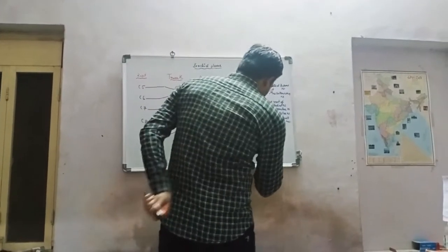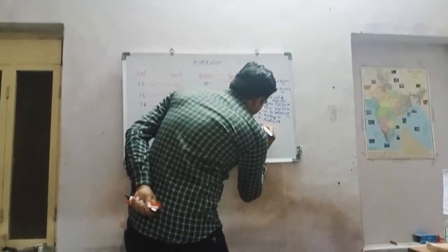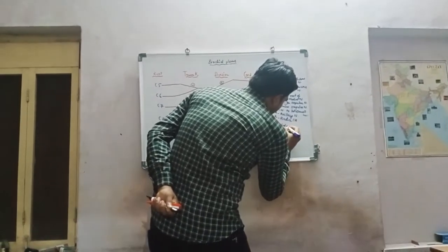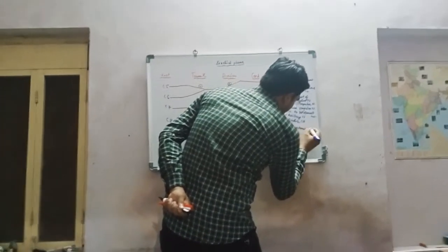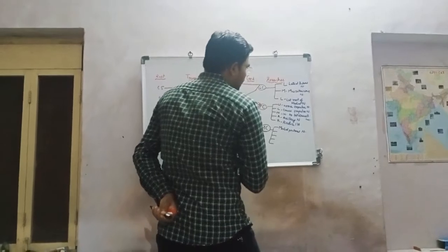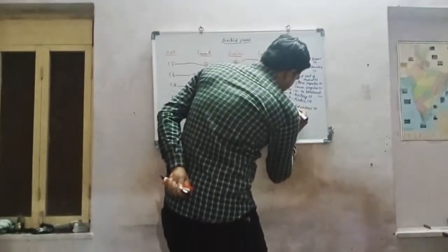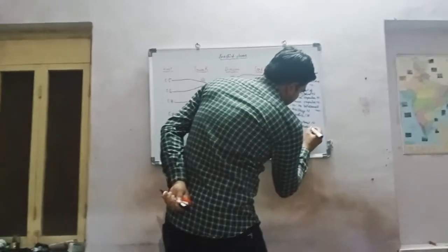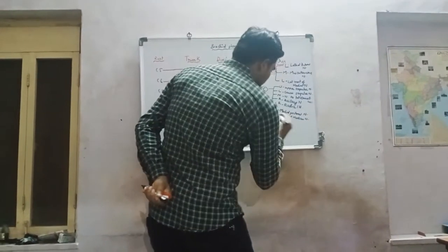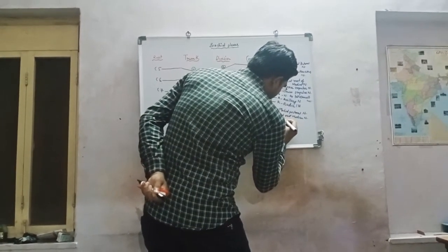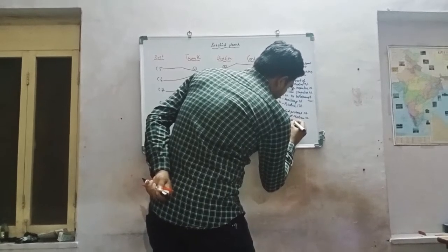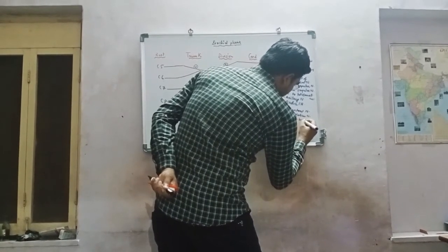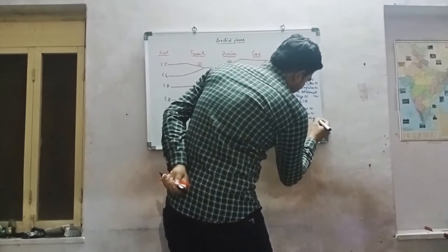Move to the medial cord branches. First, the medial pectoral nerve. Second, the medial root of median nerve. Third, the medial cutaneous nerve of arm.